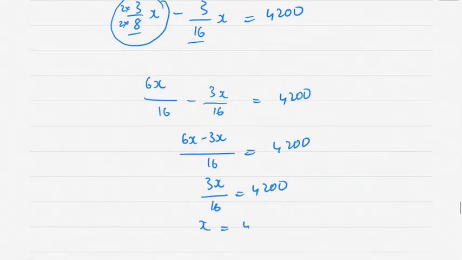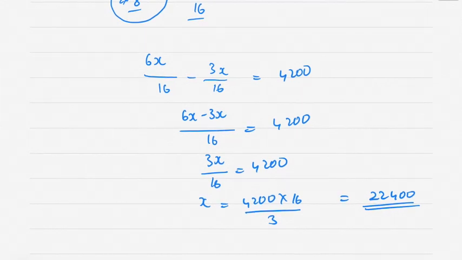Now x I'll keep it here. 4,200 multiplied by 16 divided by 3. It comes to 22,400. Okay. So therefore the value of the property is rupees 22,400.